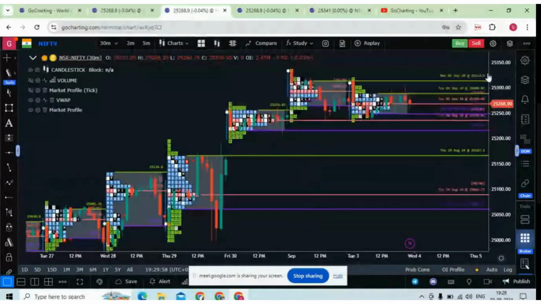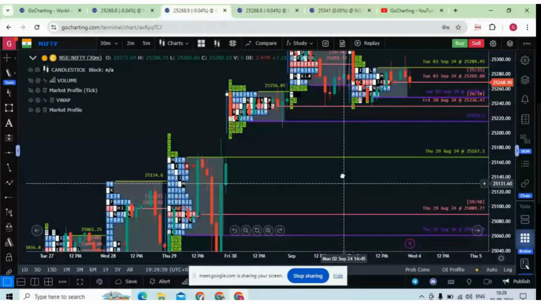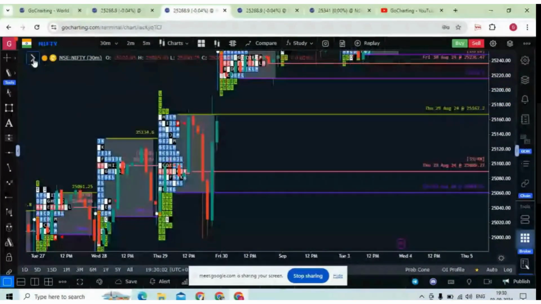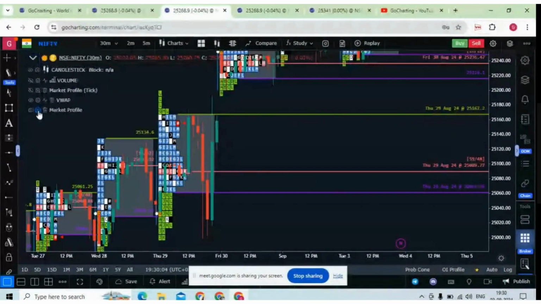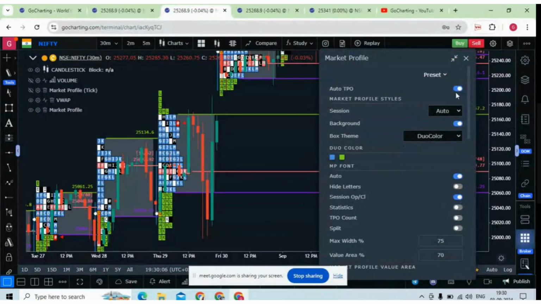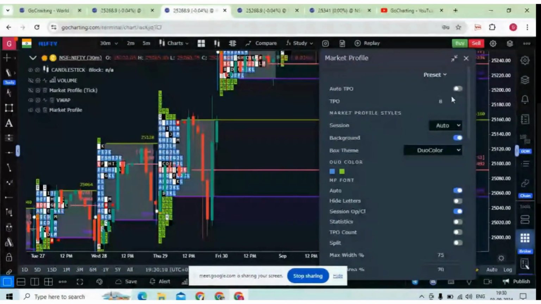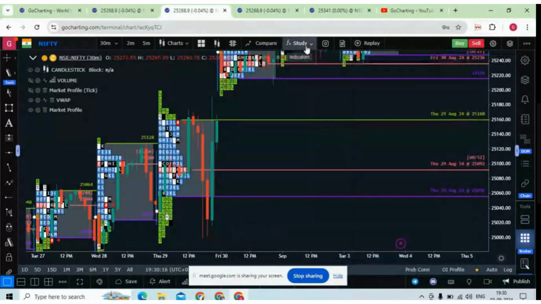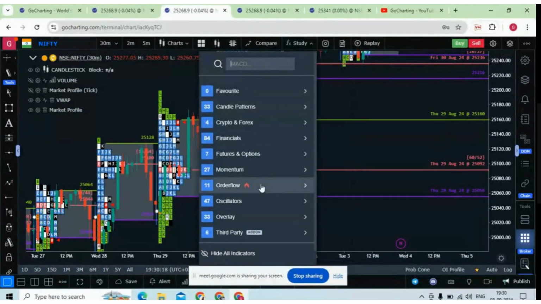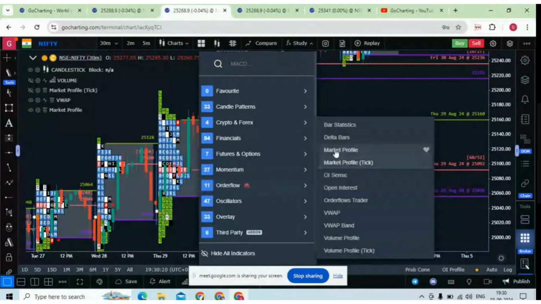So market profile configuration. See, this is not tough to understand. You have to click on this button and go to the settings. Here you can put the auto TPO. Basically this is the TPO size. We have two kinds of market profile: one is market profile and the second is market profile tick.